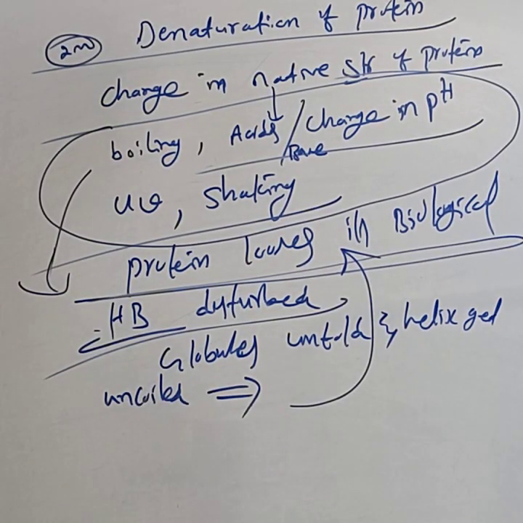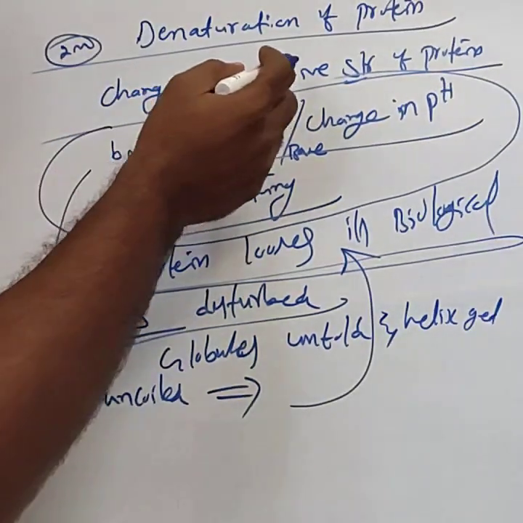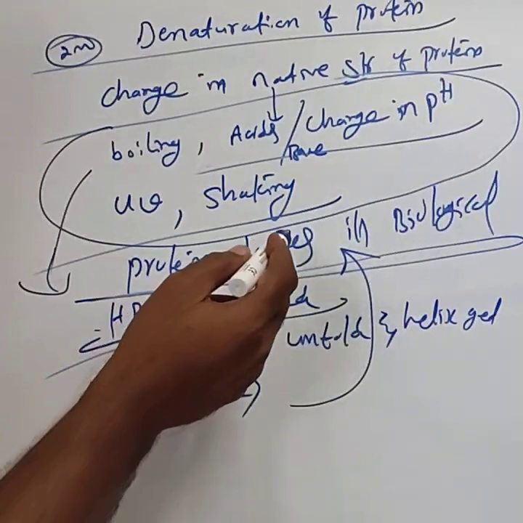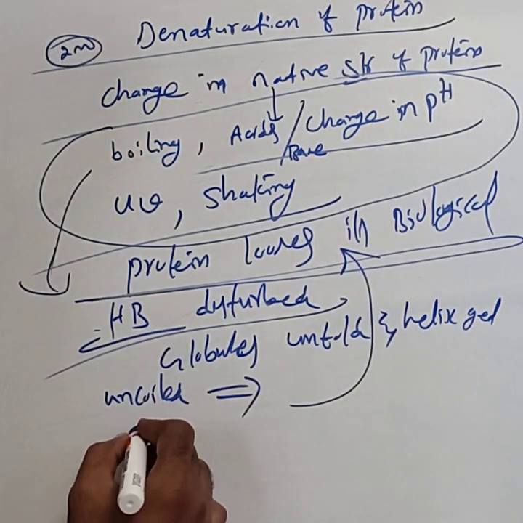For your theory examination, just write: change in the native structure of protein that makes it lose its biological activity is called denaturation of protein. This is most important for 1 mark.